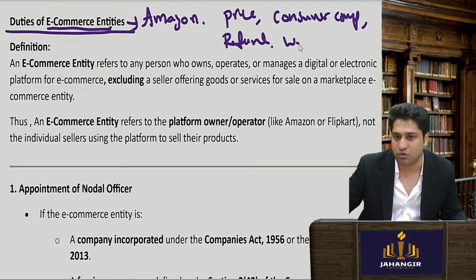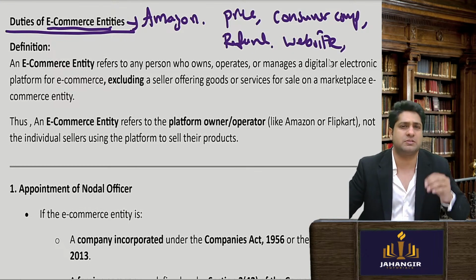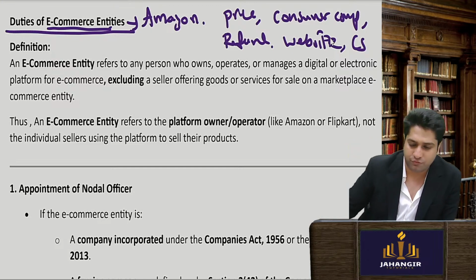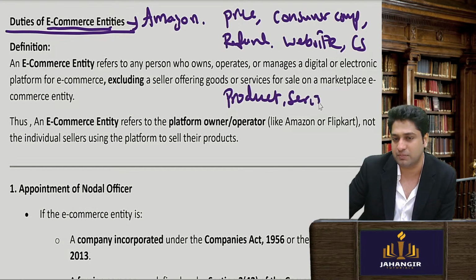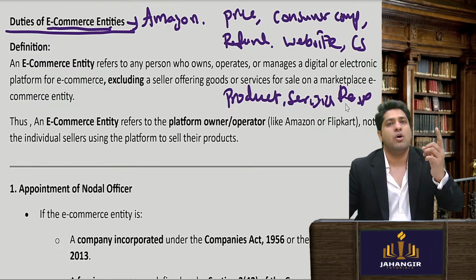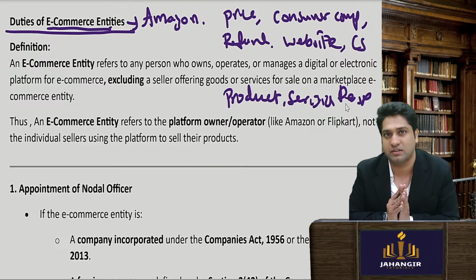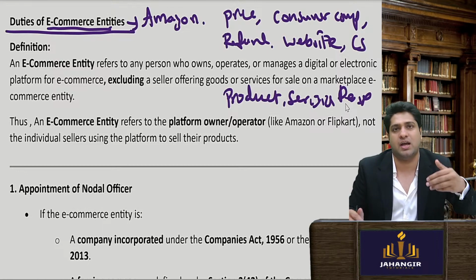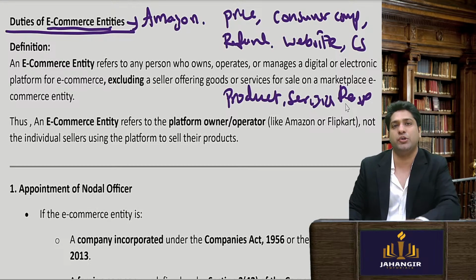You will have to see that all the website they have a website with all the details with respect to their company secretary, etc. What else? I'm thinking they will have full details of the product or service. Description will be there. Pricing will be there. Also, features will be there, and there should be no misleading activity. If there is any misleading, for example, they put a very nice image, and when you order it, it is not exactly the same. So these are the duties which we will be reading.